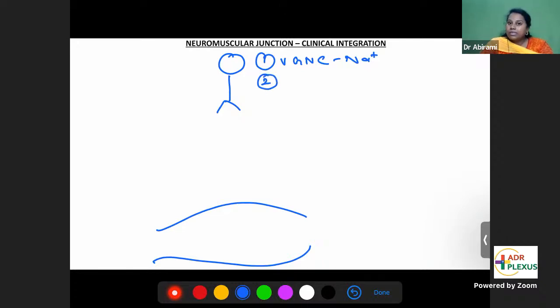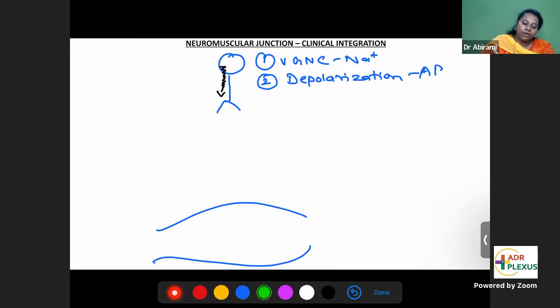Whenever sodium comes inside, this would depolarize. So this results in depolarization, and an action potential is set up. This action potential travels along the neuron like this and reaches the axon terminal.